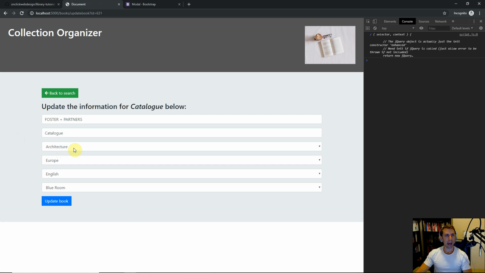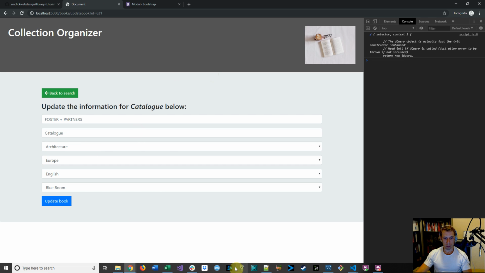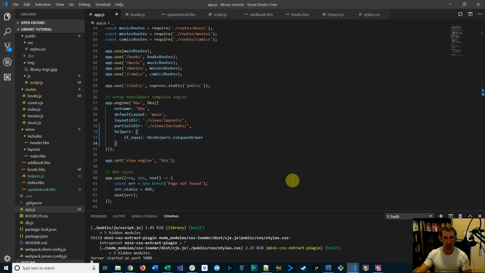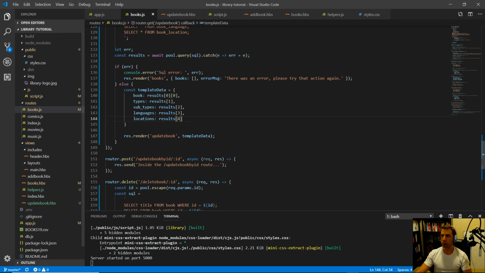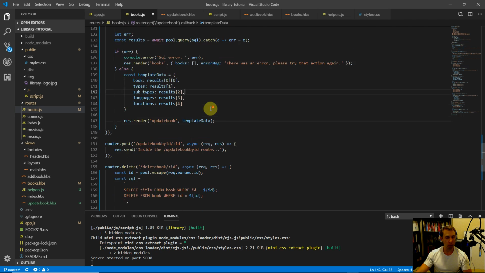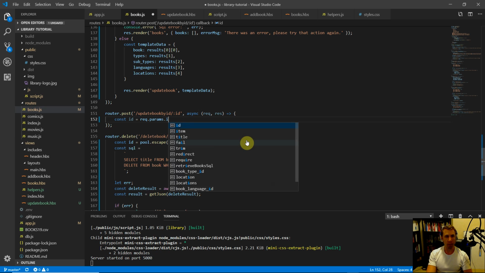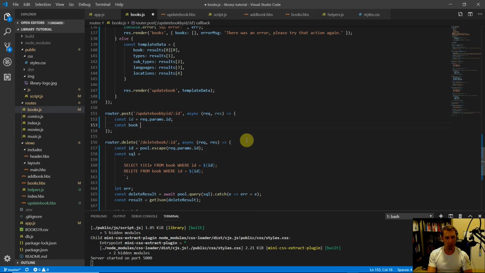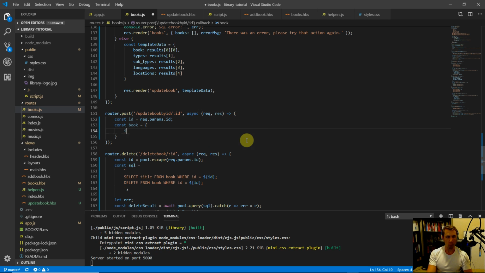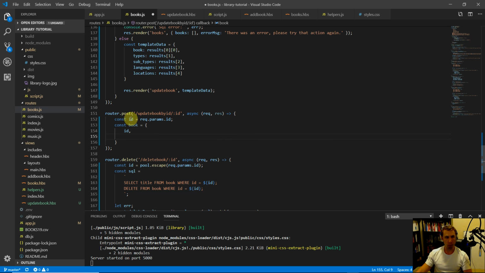So now let's look at doing the actual book update. So if we come back to our code, and we'll go into books.js, and we need to work on the update book post down here. So let's get rid of this, and we're going to pass in some request body data, right? So let's first pull out the ID, which will be req.params.id, and then let's construct our book object. So we'll use the ID that we just pulled out here.